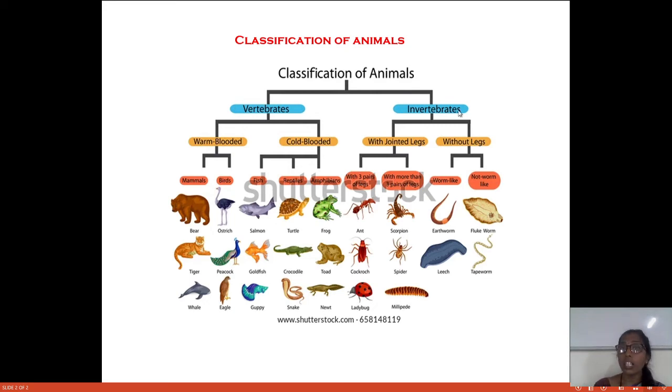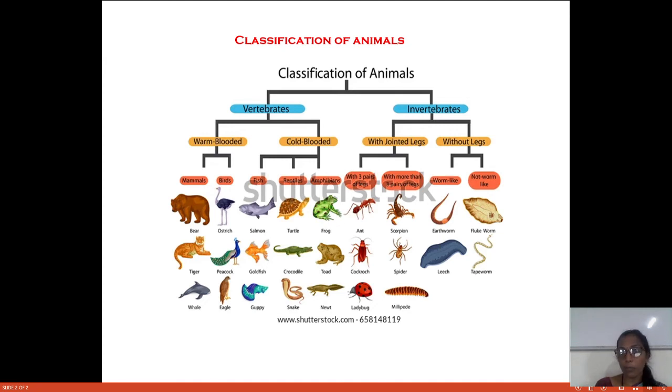So in invertebrates, there are some animals with legs. Some have three pairs of legs, some have more than three pairs of legs, and some are without legs. And those without legs are mostly parasitic in nature. Then we have vertebrates. In vertebrates, there are five major phyla involved. But according to the animal's behavior and nature, they are of two types.